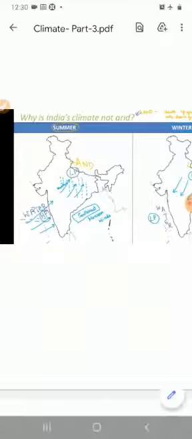Students, we have already discussed this. You can see on this map, in this part we have the Arabian Sea, where there is water, and there we have a high pressure. So wind from the high pressure moves to the land area, which is a low pressure. That's called the southwest monsoon.